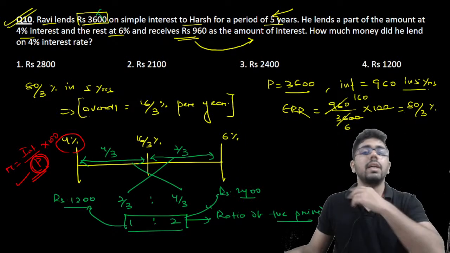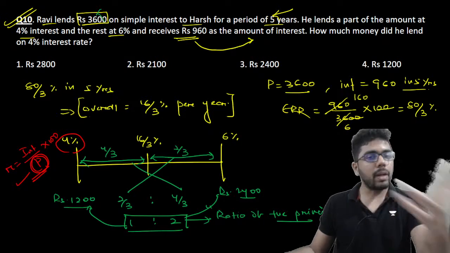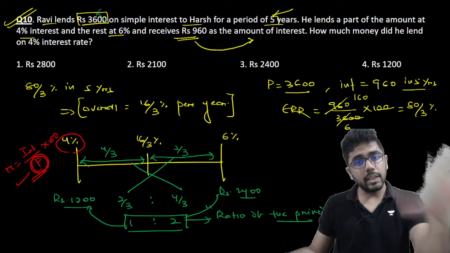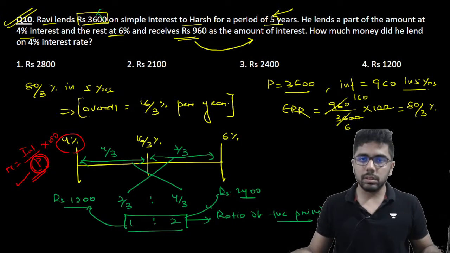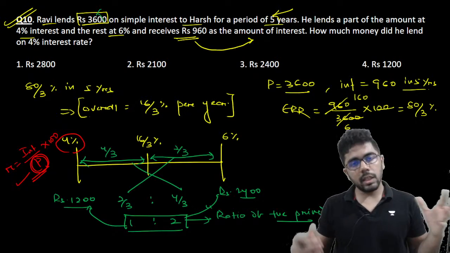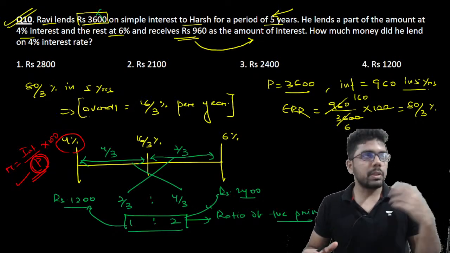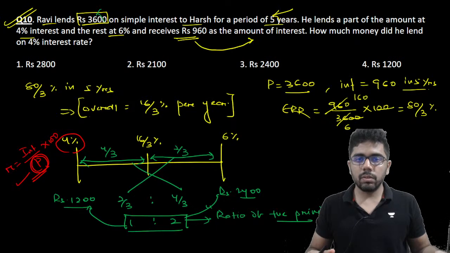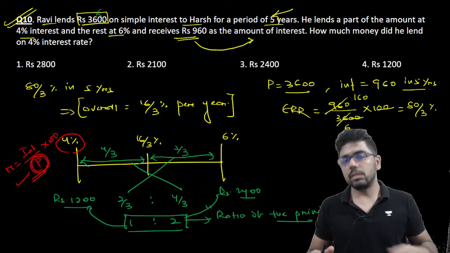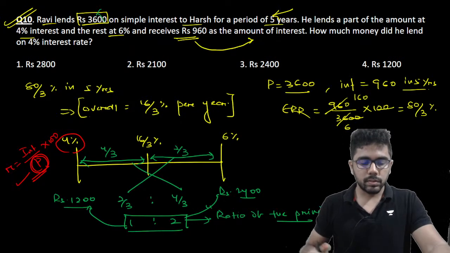And although it's a SICI question, we could apply alligation. So alligation is a technique which will be used across chapters. It's not necessarily that ये एक ही chapter से confined है. Yeah, predominantly mixture questions will try and solve using alligation, but alligation can also be applied to other areas.